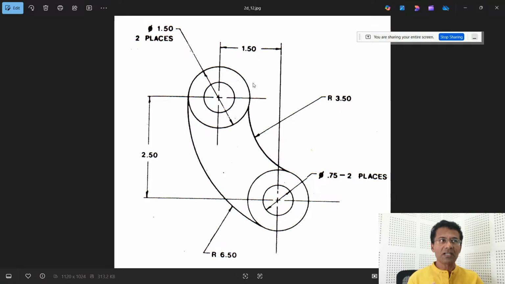We have an inner circle and an outer circle. The diameter of the inner circle is 0.75, and the diameter of the outer circle is 1.5 units. And the same circle is copied over here. You can see that this horizontal distance is 1.5 units and vertical distance is 2.5 units. So after creating these 2 circles, you can easily copy them using polar coordinates, which you normally use in AutoCAD. Then you can create these arcs. If you want to create these arcs, you can either use the fillet command or you can use the tangent radius circle option.